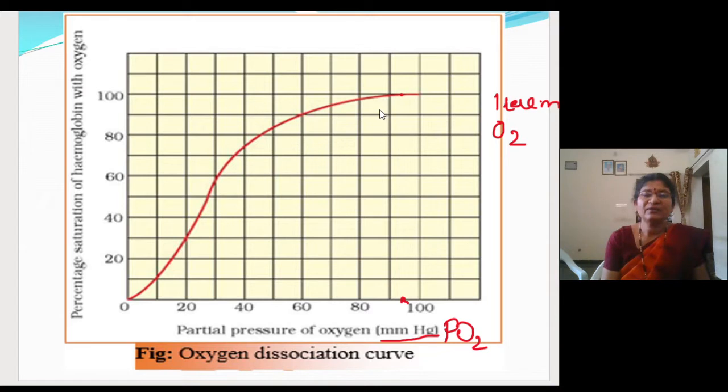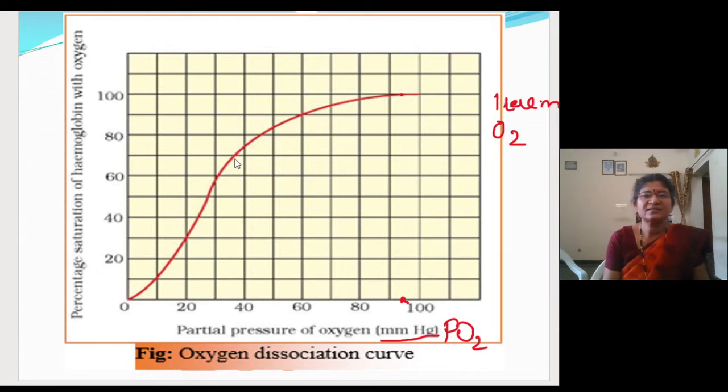Fine. And when the partial pressure of oxygen becomes less and less, you will see the percentage of saturation of hemoglobin with the oxygen also getting reduced. See, if you take 40, how much is there?